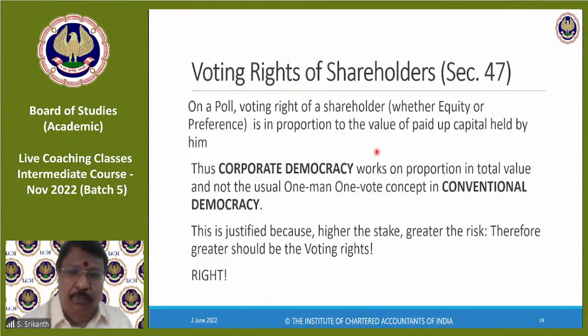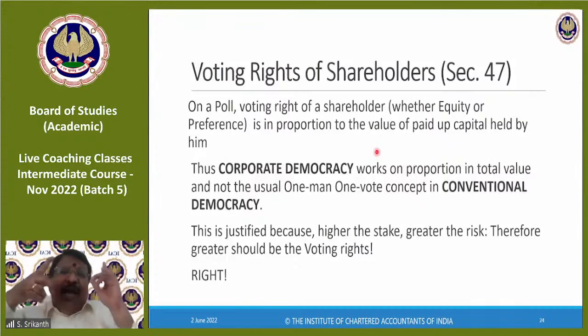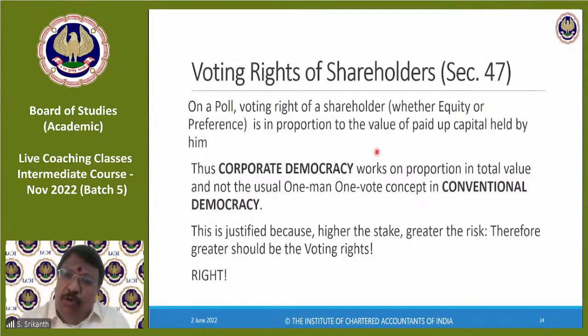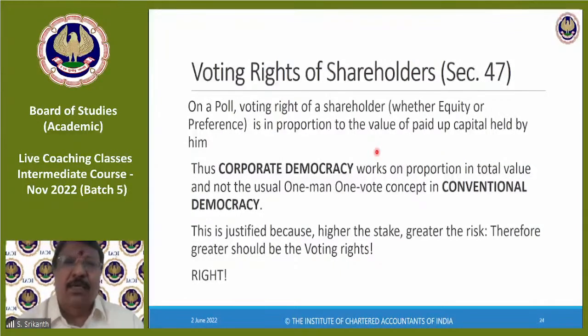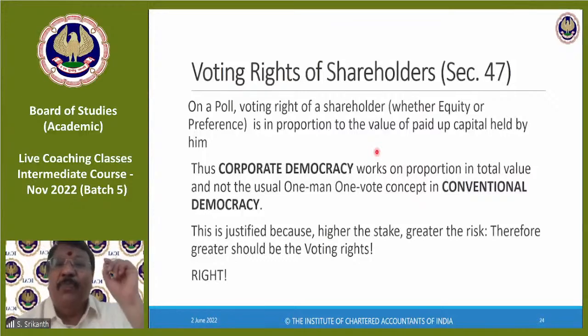Is it not possible? The 5 people who generate wealth will definitely have more. The others will have less. This is the reality of human evolution. Okay, so we can't do anything. And that is reflected in company form of organization. Your number of votes depends on the number of shares. So voting right is based on proportion in the value of paid up capital.